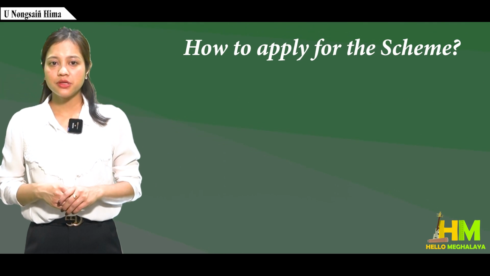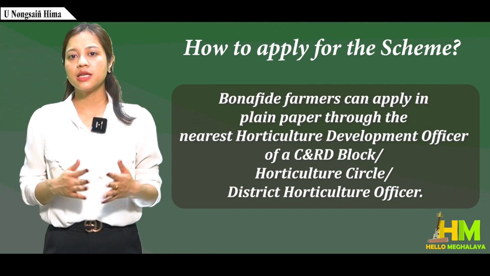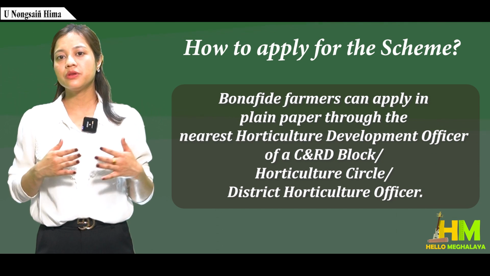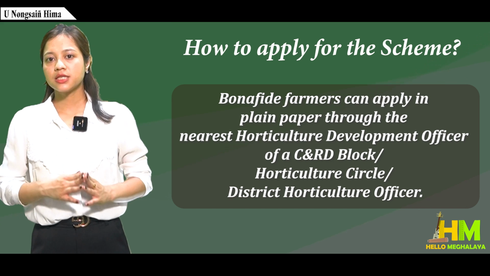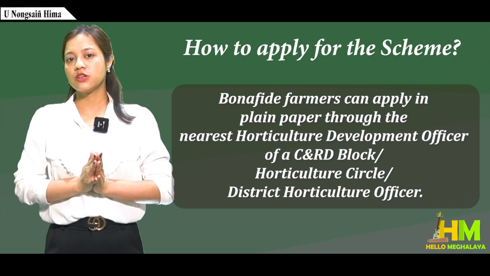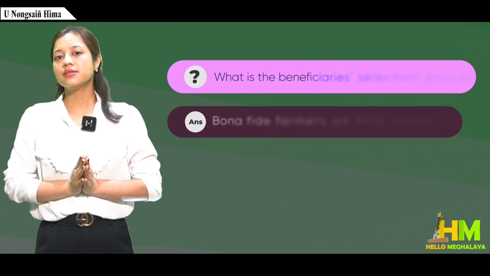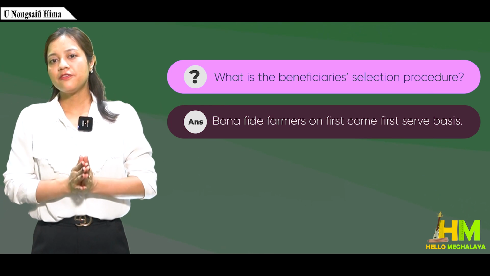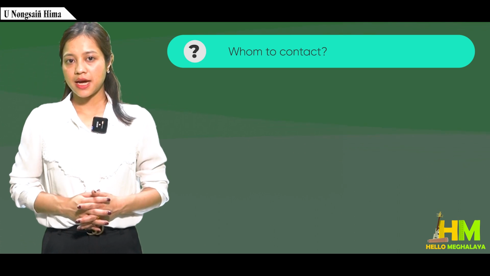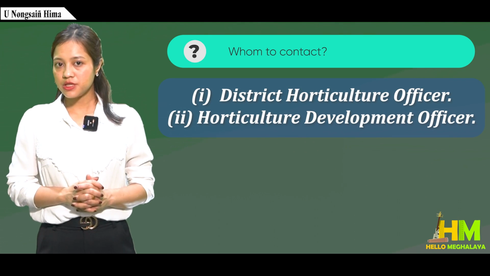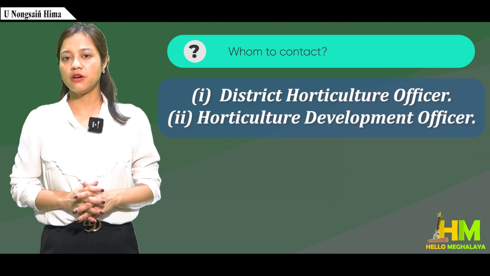How to apply for the scheme? Bona fide farmers can apply in plain paper through the nearest Horticulture Development Officer of a CNRD block, Horticulture Circle, or District Horticulture Officer. What is the beneficiary selection procedure? Bona fide farmers on first-come, first-served basis. Whom to contact? District Horticulture Officer and Horticulture Development Officer.